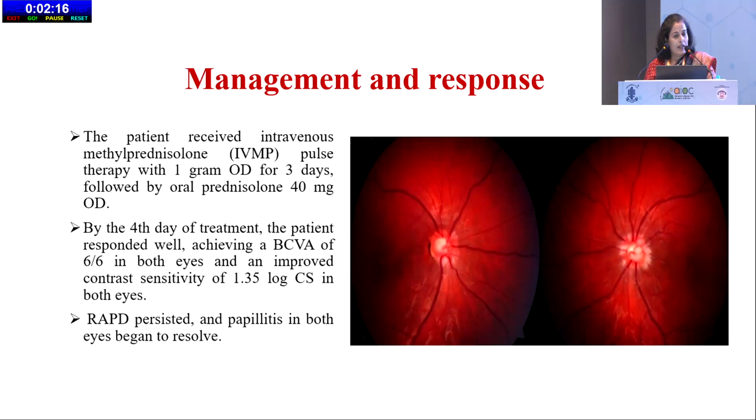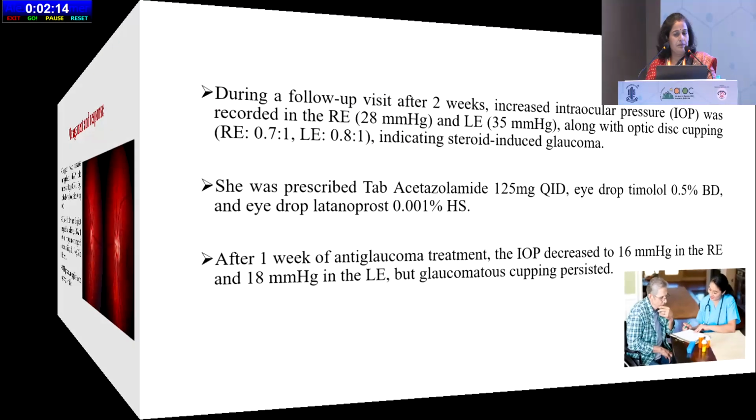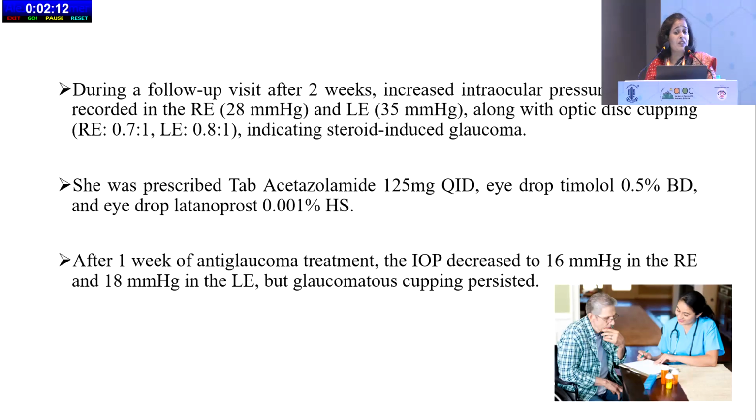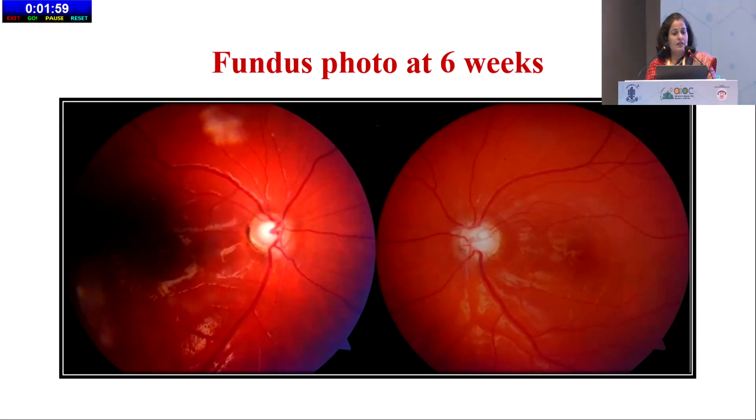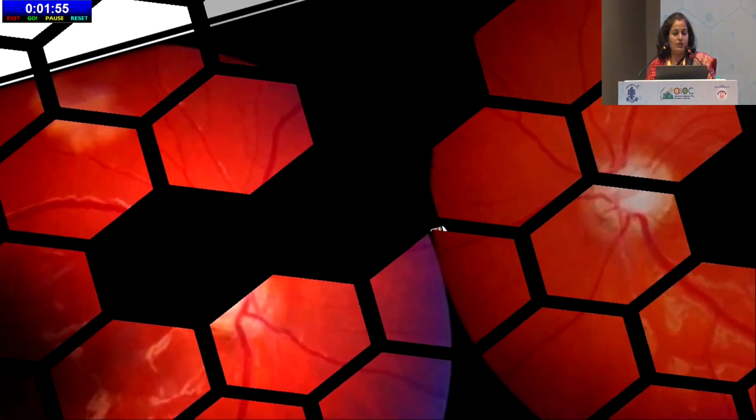The second problem arose after giving steroid. The patient developed steroid-induced glaucoma; after 2 weeks of therapy, IOP was 28 and 35, which was managed medically. The cup disc ratio was also increased compared to the preoperative fundus photograph.